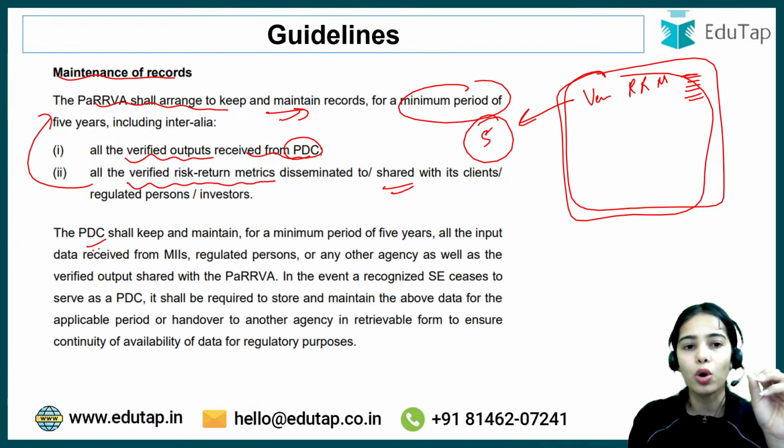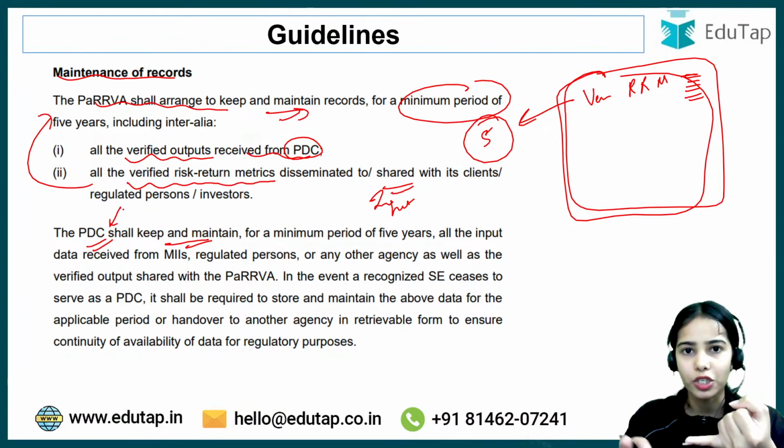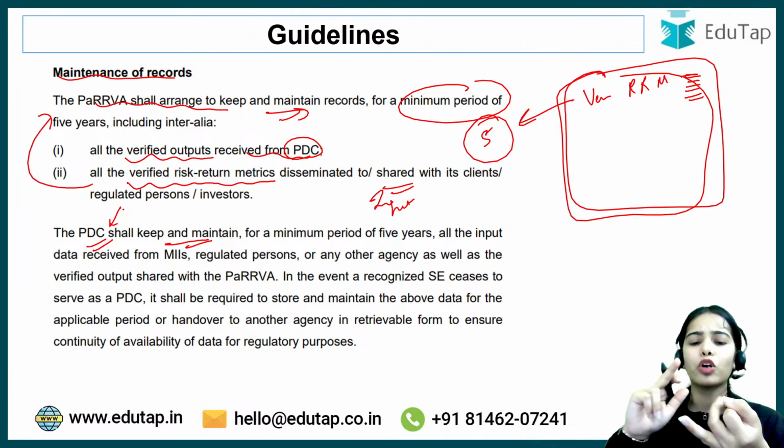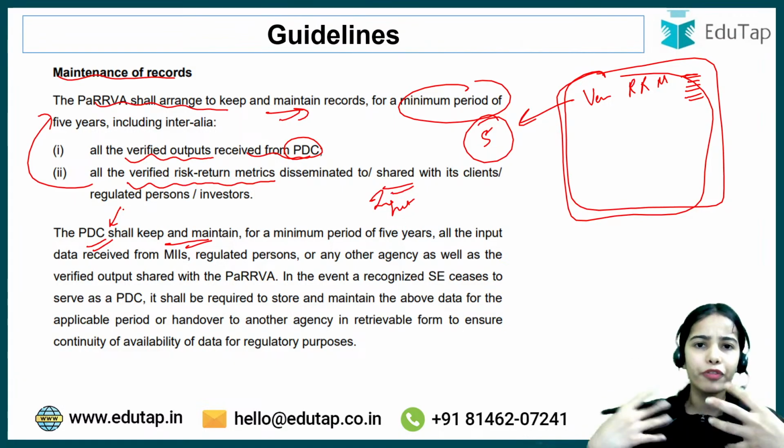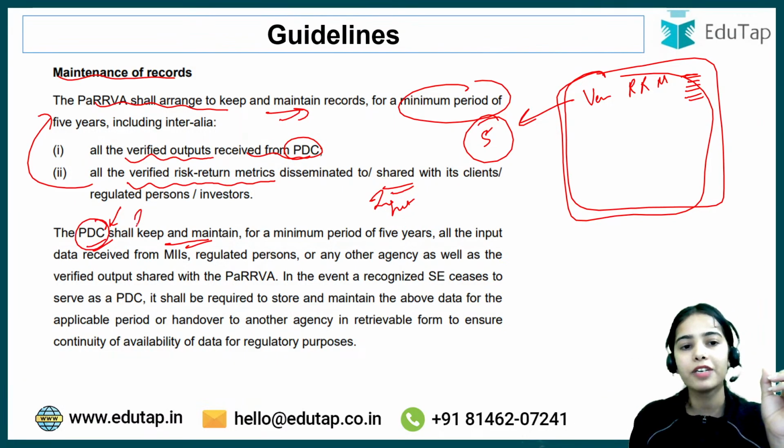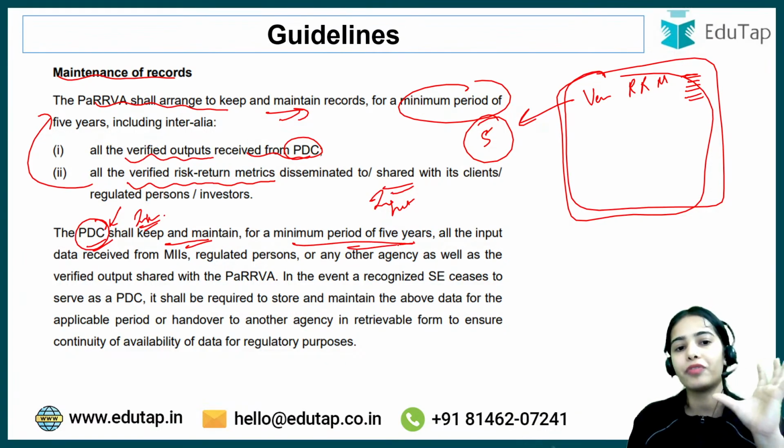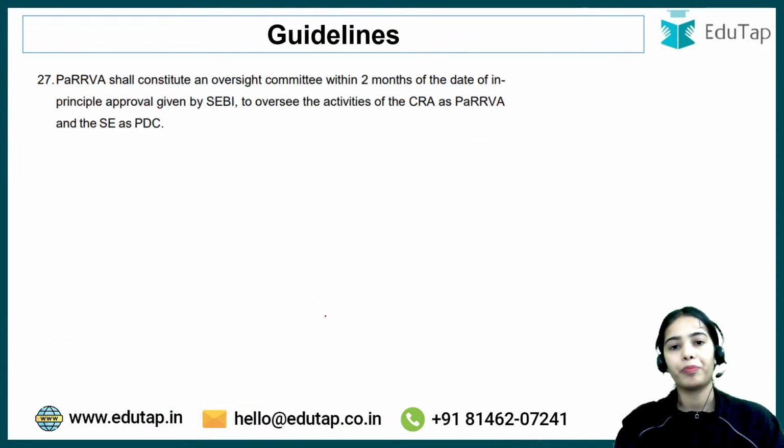Similarly, the PDC should also keep and maintain the input data that the PDC has received from the market infrastructure institutions, from the MIIs, from the regulated persons, from the different entities. The input data that the PDC has received needs to be stored with the PDC for a minimum period of 5 years. Okay. So this is the basic idea.